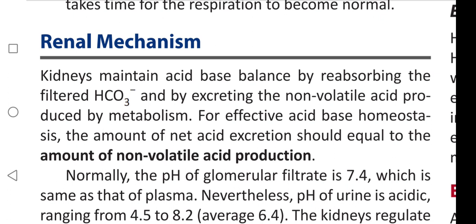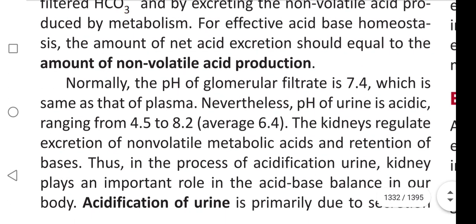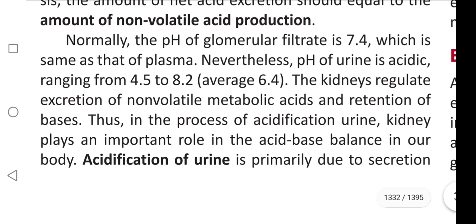Kidneys maintain acid-base balance by reabsorbing the filtered bicarbonate ion and by excreting the non-volatile acid produced by metabolism. For effective acid-base homeostasis, the amount of net acid excretion should equal the amount of non-volatile acid production. Normally, the pH of glomerular filtrate is 7.4, which is the same as that of plasma. Nevertheless, the pH of urine is acidic.